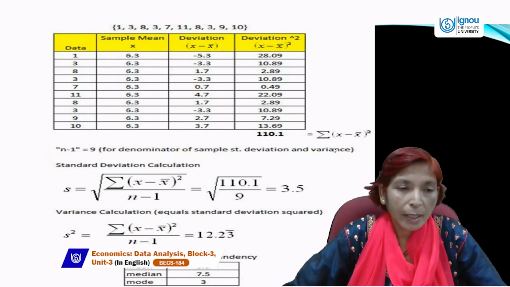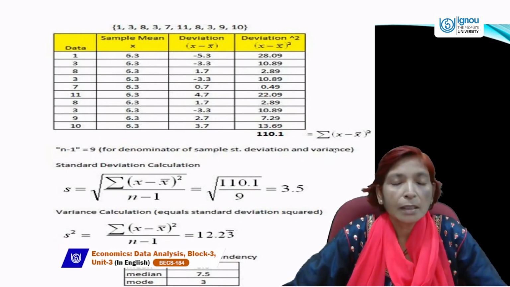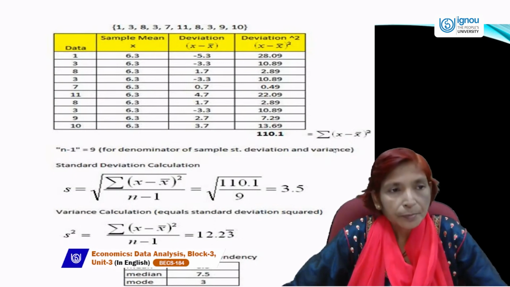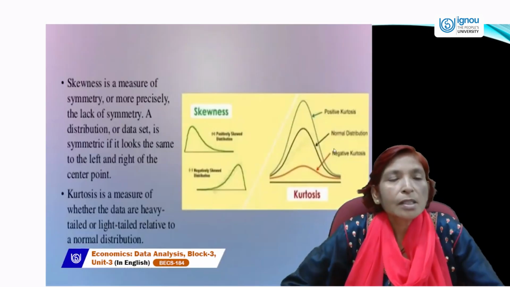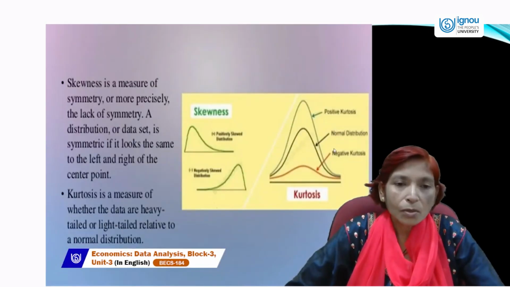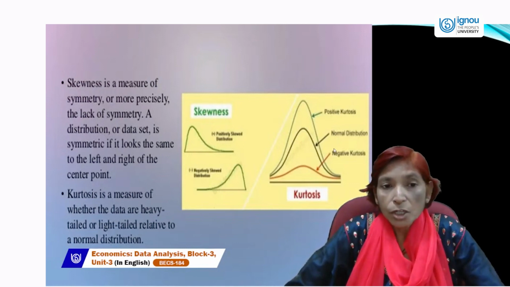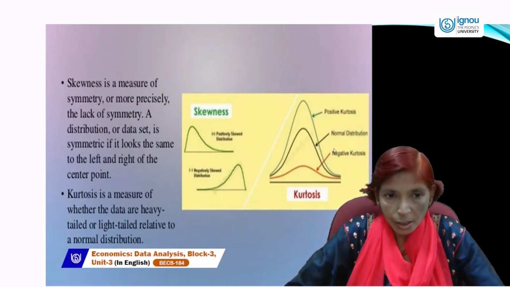But if we are estimating standard deviation, then the summation of x minus x bar, divided by n, will be under the root. So this is the method of calculating standard deviation. Next is skewness. Skewness is also the next measure of dispersion.